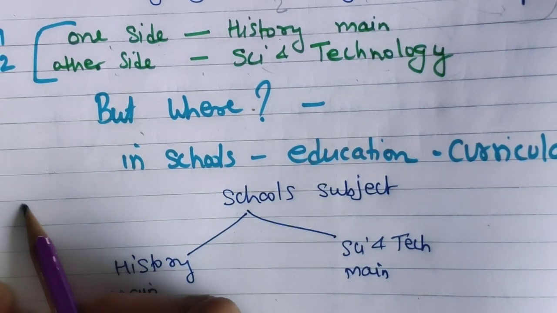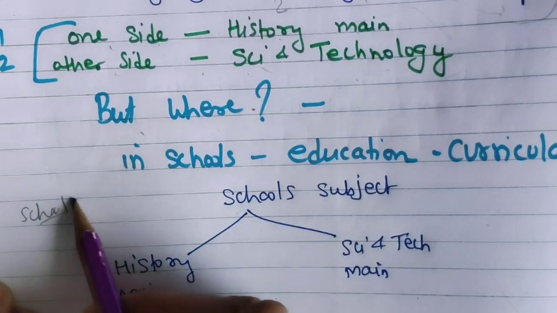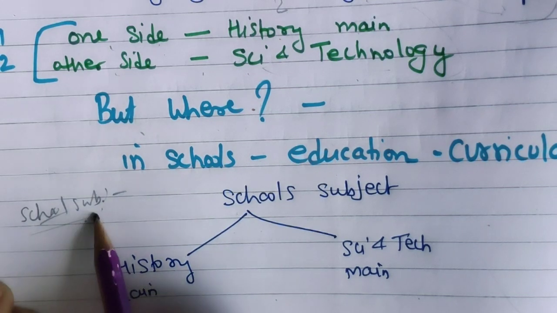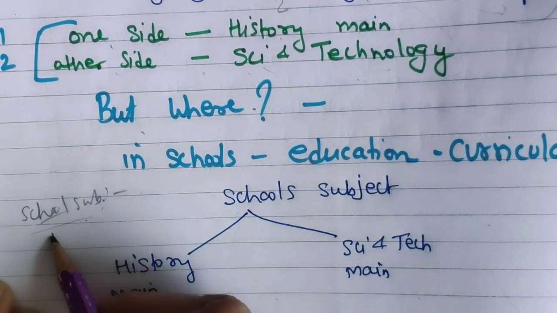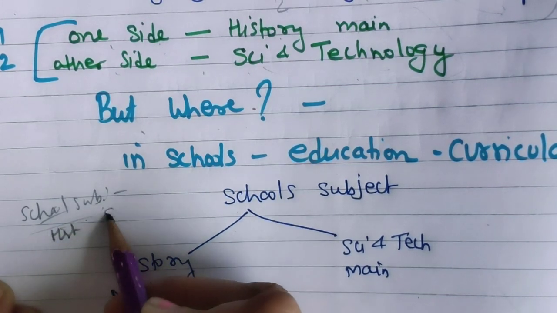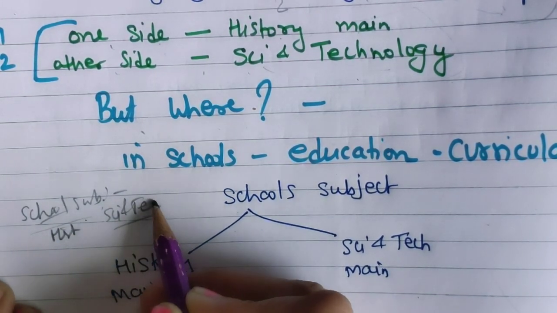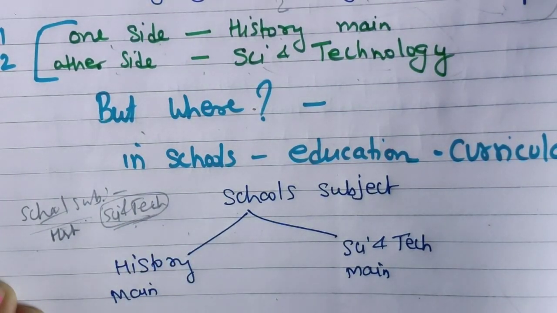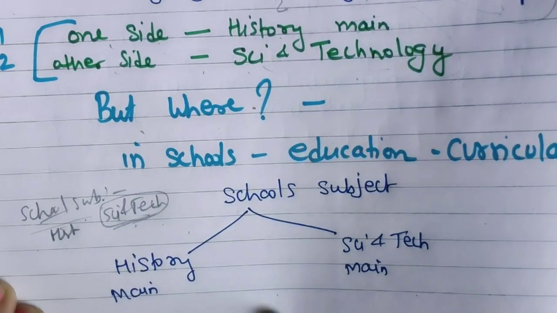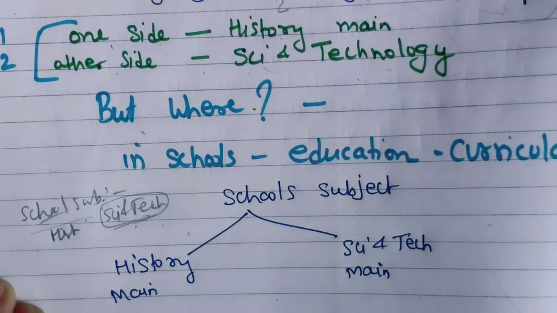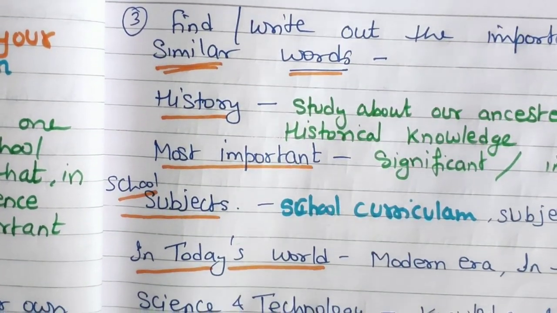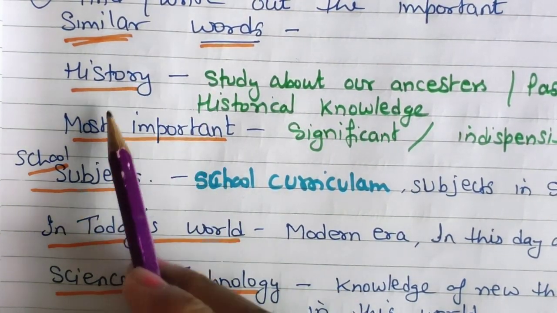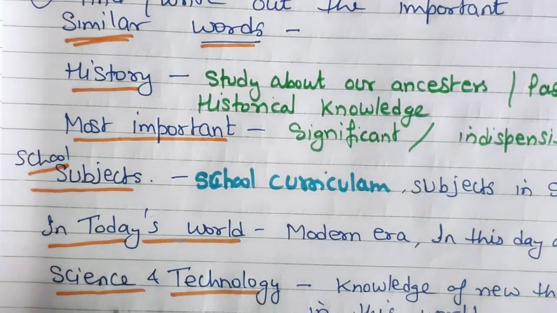You can write here school subjects, because when you are planning it, ideas are coming into your mind at that time. First one is history, second is science and technology. This kind of thing, in your own neat and clean writing, you can always write like this. Okay, so now we have done 3-4 steps. Now it's time to move on to the important words. See, I am just telling you how I always plan for my essay, but because I have to make a video, that's why I have highlighted the words here.